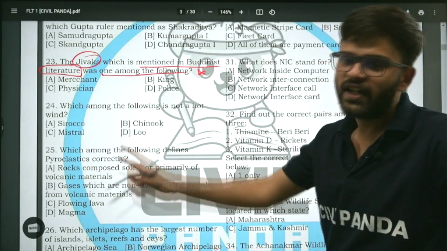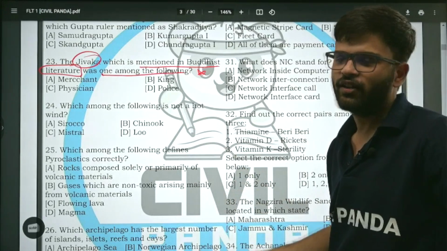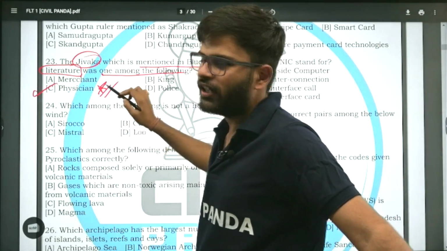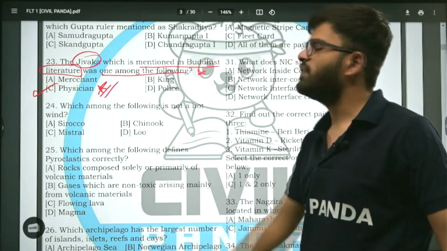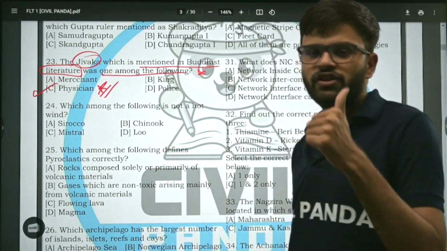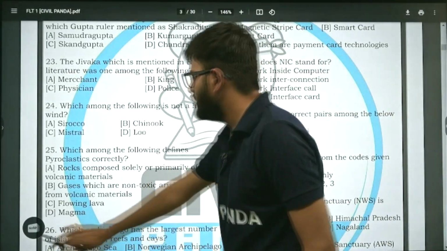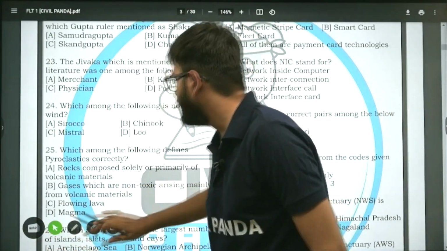Right answer is जीवका. जीवन कौन देता है? डॉक्टर, फिजिशियन. भगवान देते हैं, बताता डॉक्टर है. फिजिशियन, जीवका in Buddhist literature always refers to physician. Moving on to next question. Question number 24.